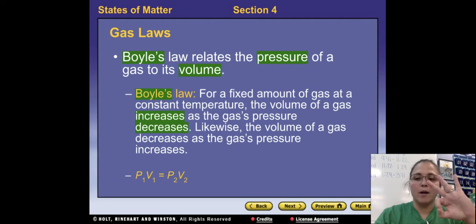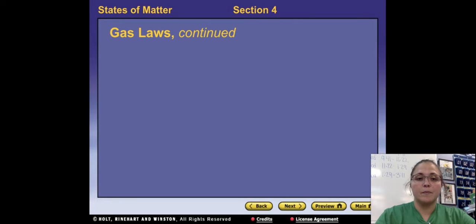Now there are 3 gas laws that we're going to go over. This is the first one. What I really want you to know is what happens when. You don't have to know the math. You don't have to know all the extra details, but I want you to know at a certain temperature for a certain amount of a gas, if I increase volume, pressure will decrease. If I decrease volume, pressure will increase.